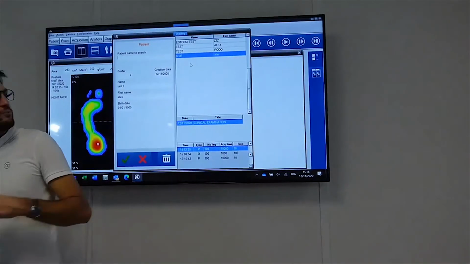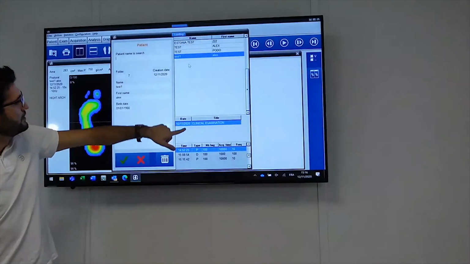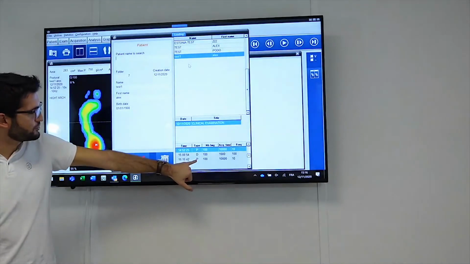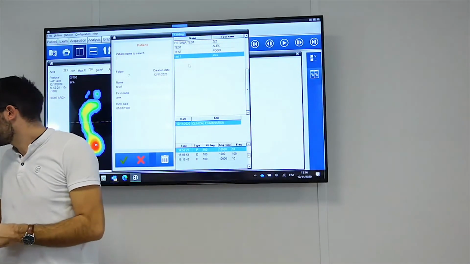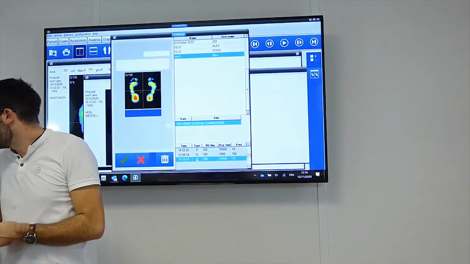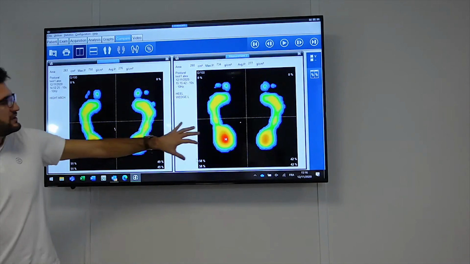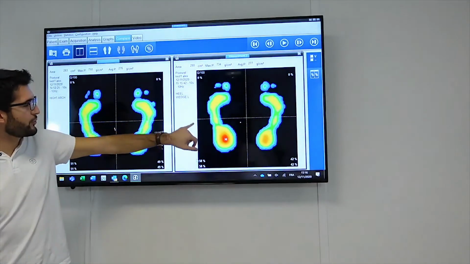This is my patient from today. Today, 12, clinical examination, and I have this postural one, the last one. So I just basically double click on it. This is the first acquisition. This is the second acquisition with the correction, and